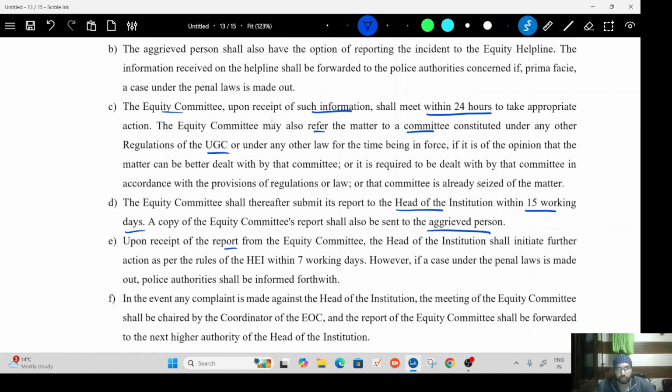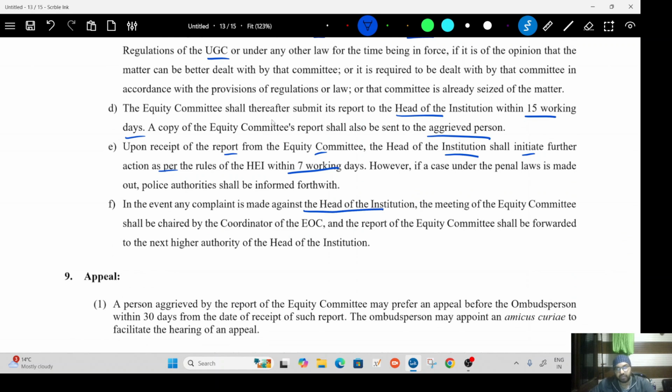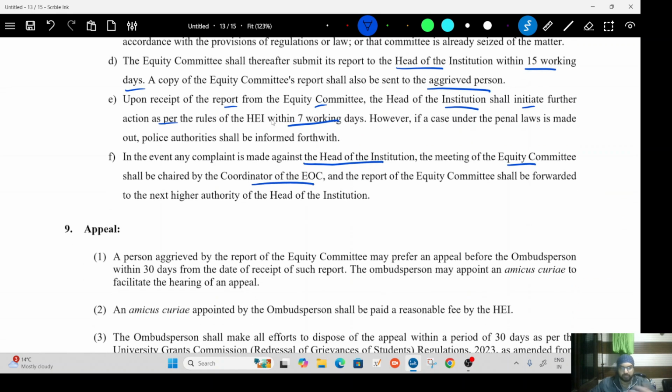Now, upon receipt of the report from the committee, the head of the institute shall initiate further action within 7 working days. So, within 24 hours, the equity committee will meet. Within 15 working days, they will submit their report to the head of the institute, and the head of the institute, within 7 working days, will make sure that appropriate actions are taken, to initiate further actions. In the event any complaint is made against the head of the institute, the meeting of the equity committee shall be chaired by the coordinator of the UC. Again, just a normal procedure.